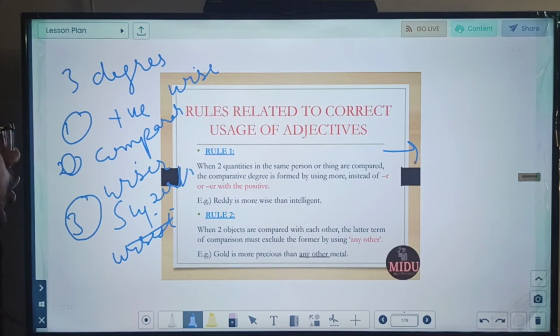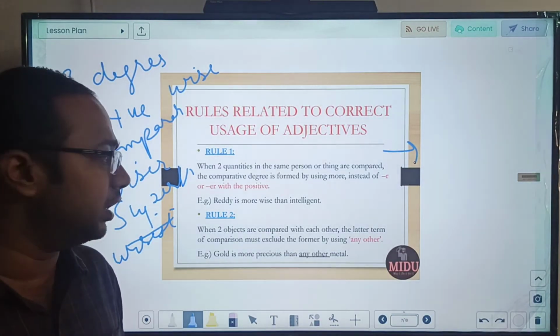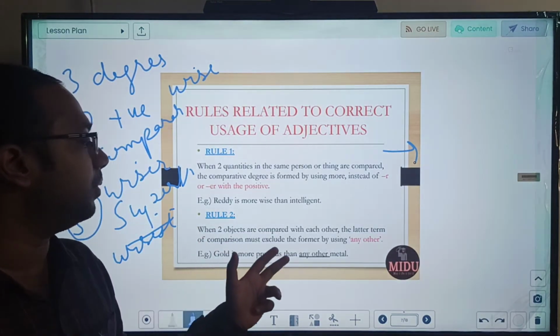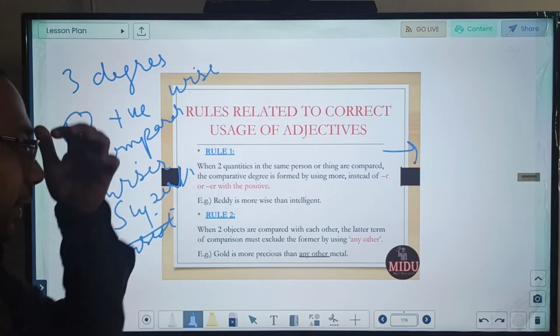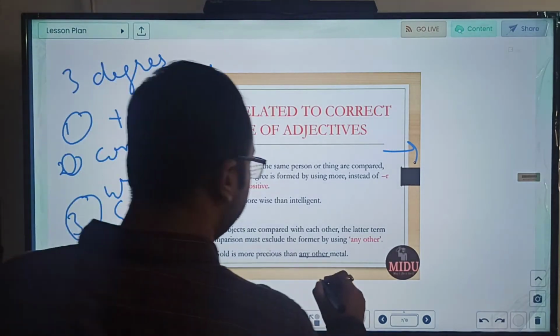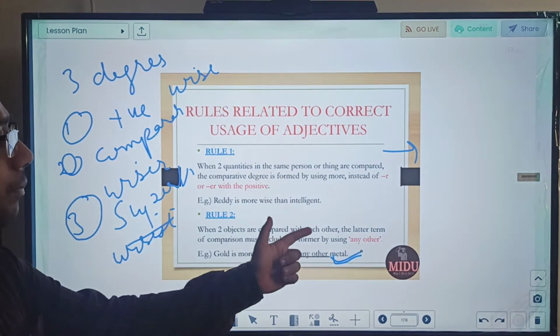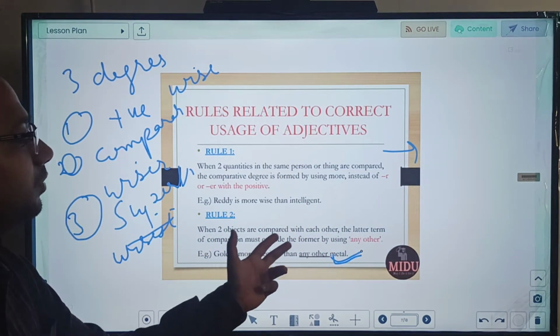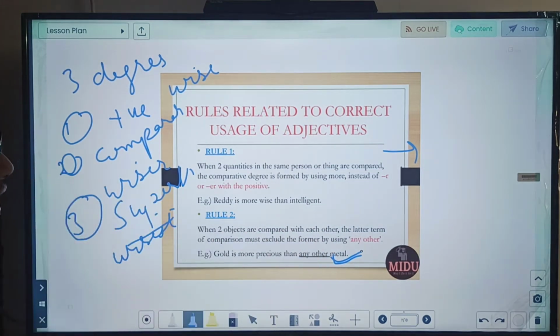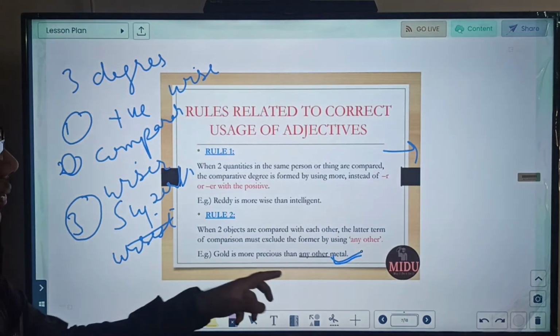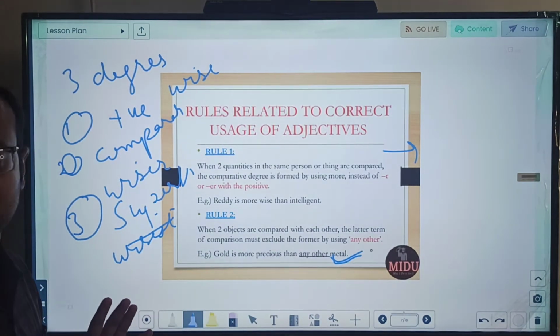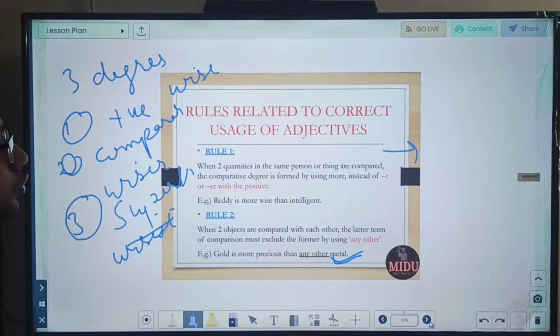Next rule: when 2 objects are compared with each other, the latter term of comparison must exclude the former by using any other. Gold is more precious than any other metal. So what is this saying? When 2 objects are compared, the latter term of comparison must exclude the former by using any other. So gold is more precious than any other metal. This is our rule number 2. Let us move to the next rule.